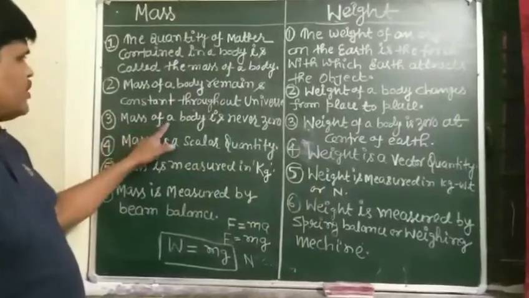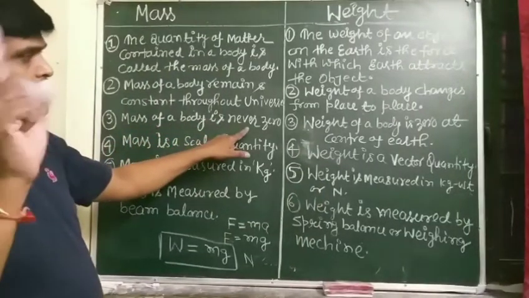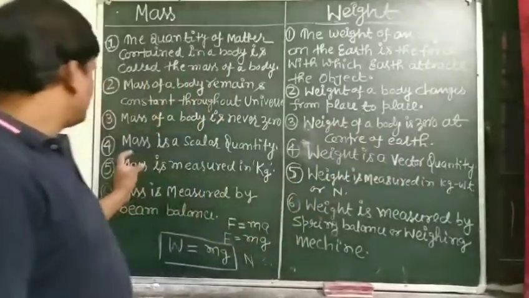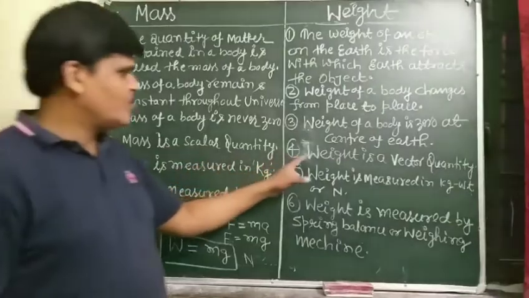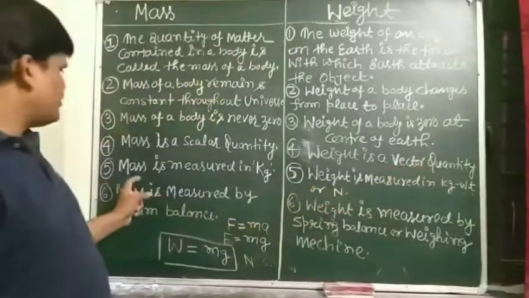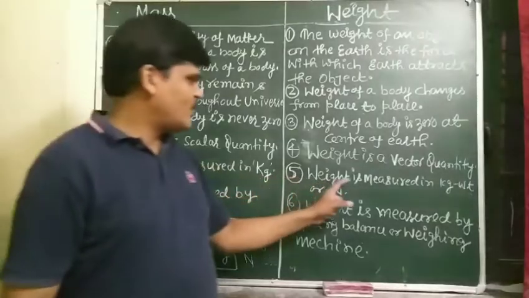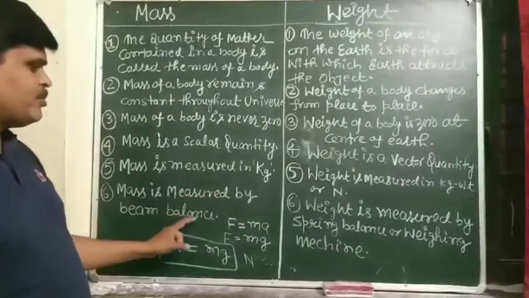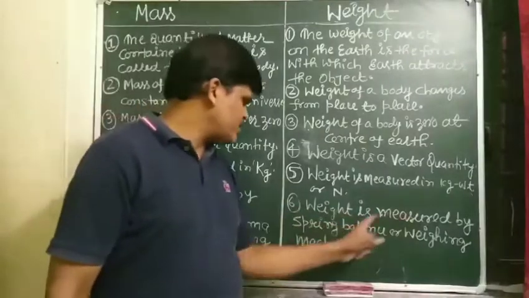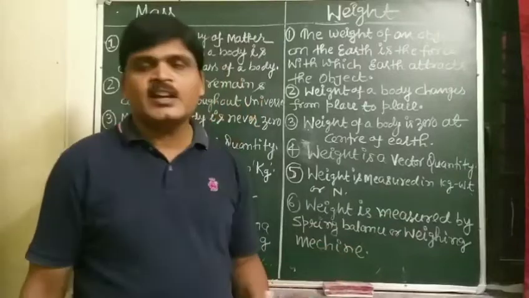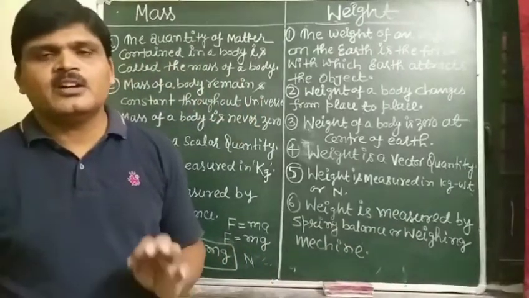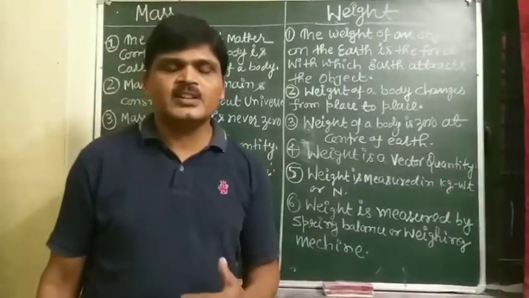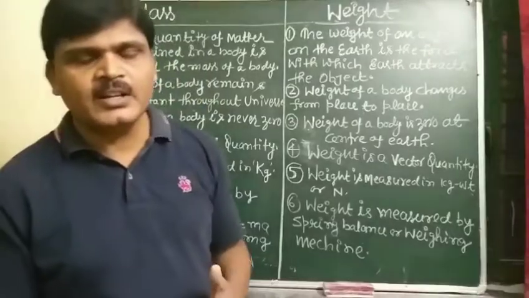Third, mass of a body is never 0, but I have already explained that weight of a body is 0 at the center of the earth. Mass is a scalar quantity, weight is a vector quantity. Mass is measured in kg, weight is measured in kg weight or Newton. Mass is measured by beam balance, weight is measured by spring balance or weighing machine. And the formula for weight is W equal to M into G, and its SI unit is Newton, and it is a vector quantity.